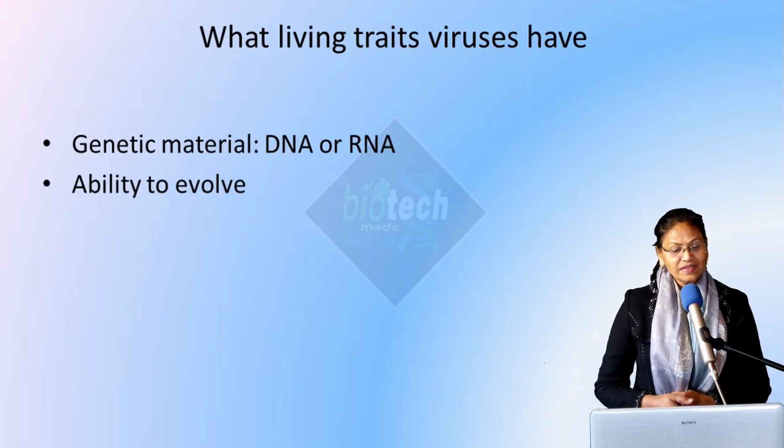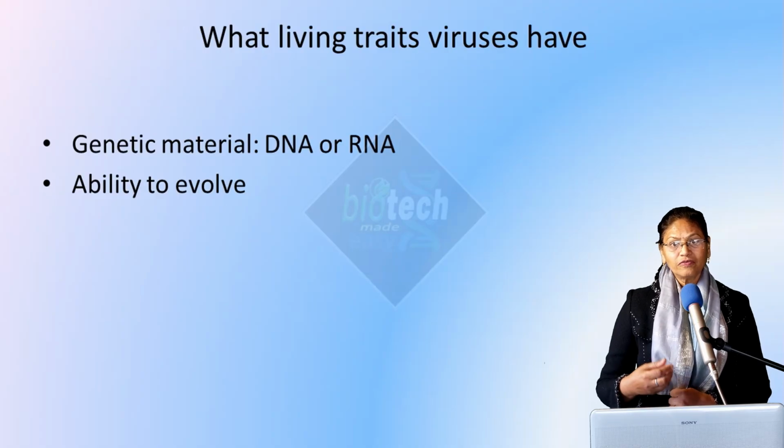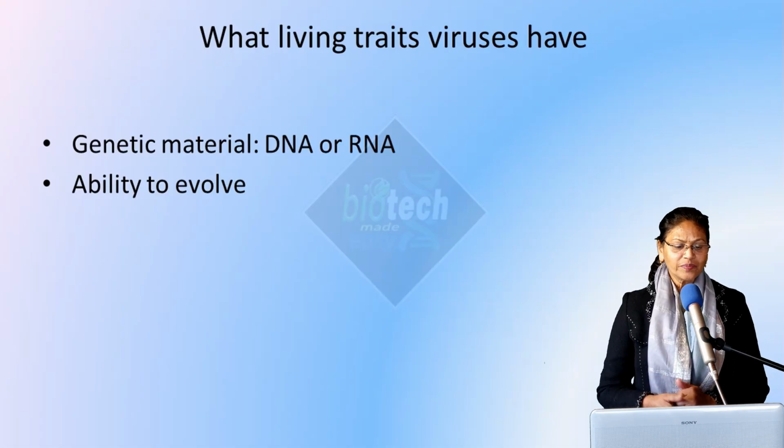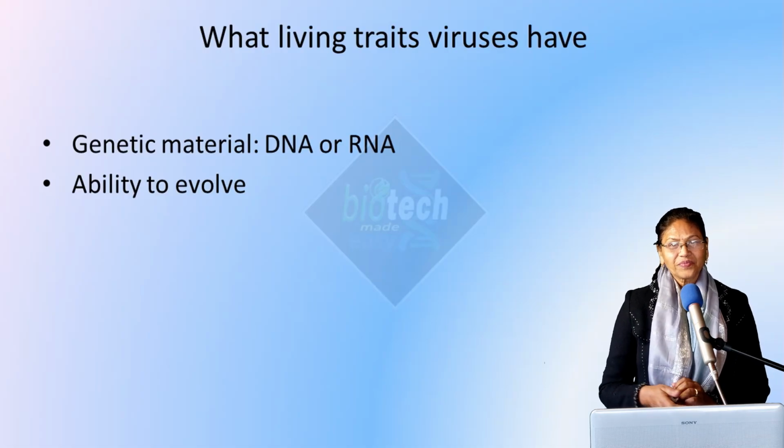Then they have the ability to evolve. They show different types of mutations and genetic recombinations, and because of that they can evolve and adapt themselves according to the changing environment. We can take the example of the influenza virus or flu viruses.